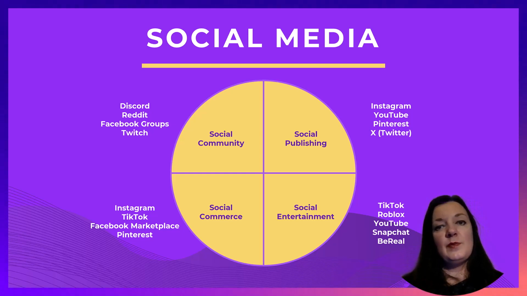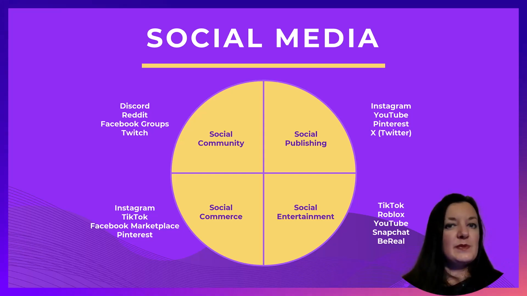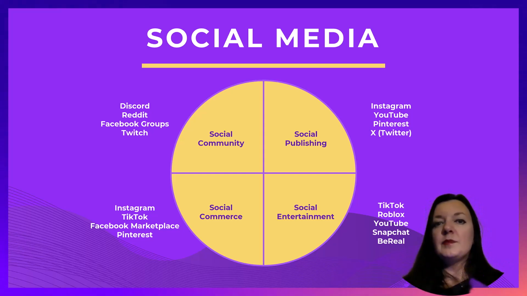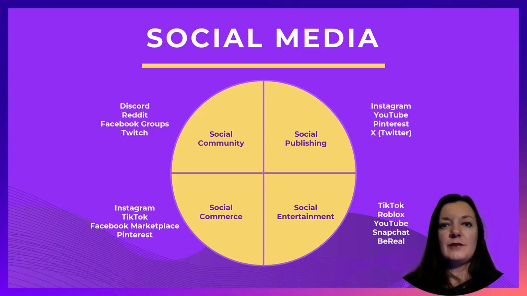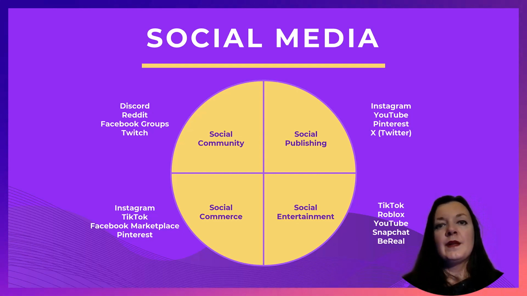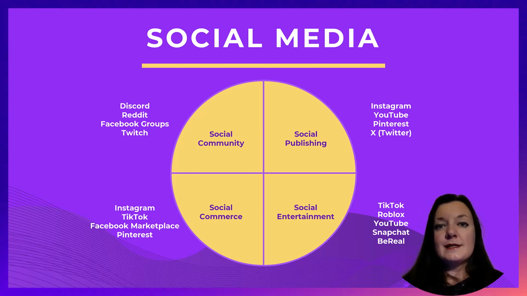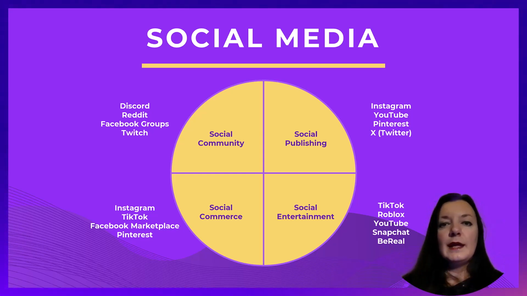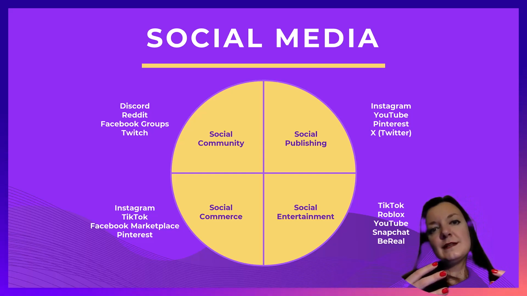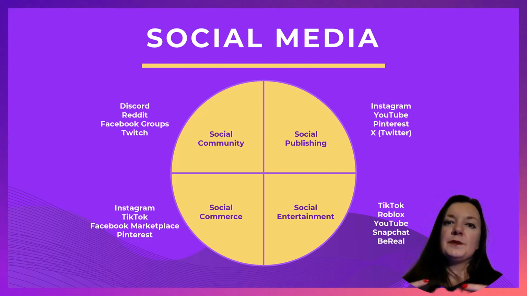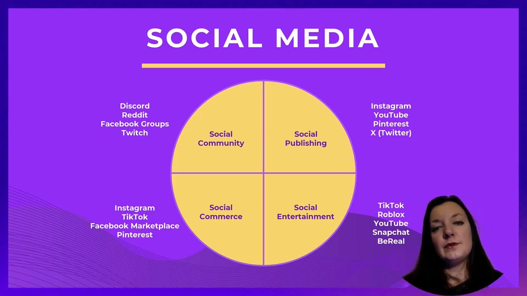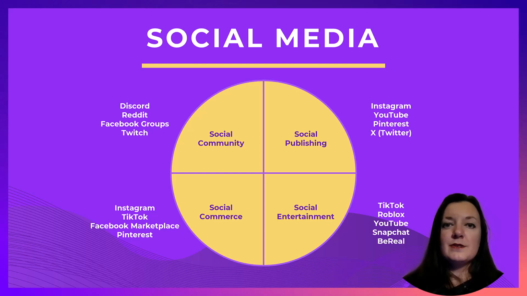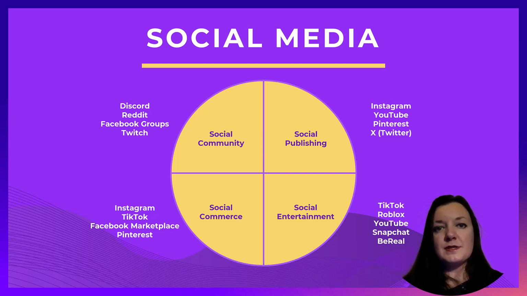Then there is also social publishing. Social aspect is present in all the channels, but they can be focused on different aspects besides it. For example, Instagram or YouTube or X, or Twitter formerly. Even if you engage in interactions, still everything is about constant content production, such as pictures and videos for Instagram, text for X or Twitter, YouTube, which is videos.